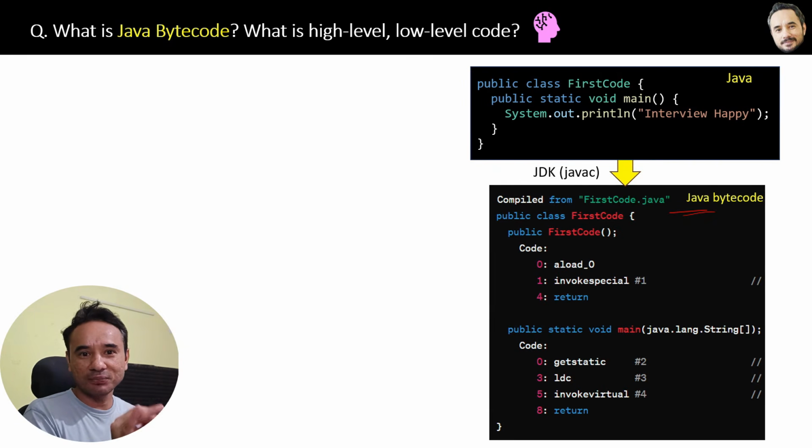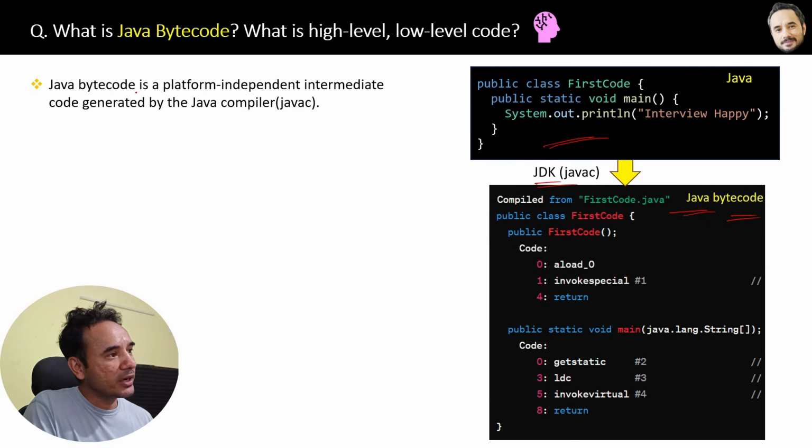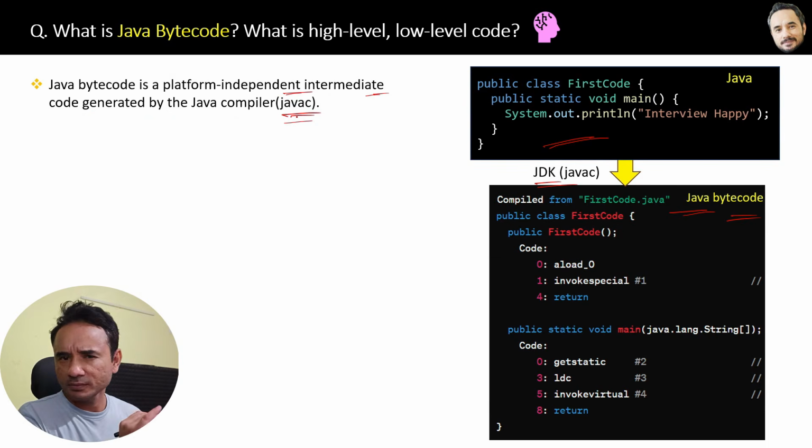This is the same thing, bytecode. It is complex, and that's why we never write bytecode directly. We write a simple Java program, and then it is the responsibility of the JDK to convert that into bytecode. Now the simplest definition of bytecode is here. Java bytecode is a platform independent intermediate code generated by the Java compiler. Simple, right?